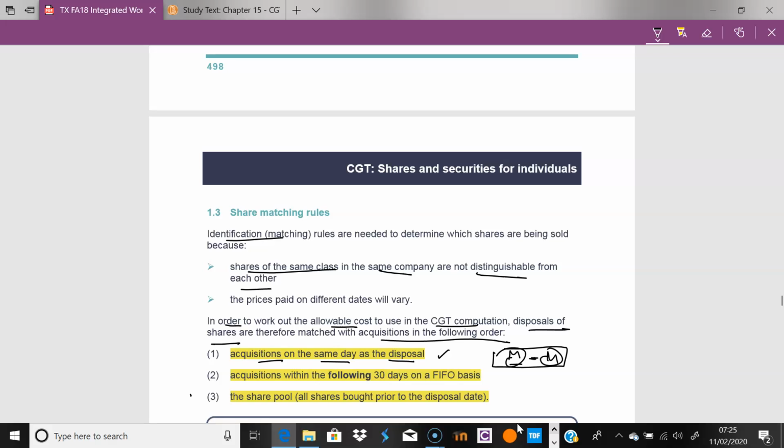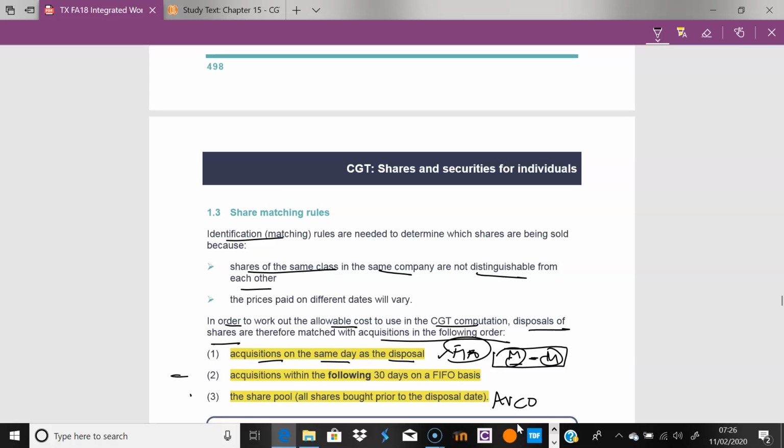We can't really, I mean, it's a lot of hard work matching. If we bought stock in June 1983, matching it, we now sell it in 2020. Matching it like for like is tricky, so we just mix all of the shares past a certain date, in an AVCO way. So think AVCO here, rather than FIFO or on the same day. That's the general principle, and you'll see once you start doing examples, it does come out pretty straight.